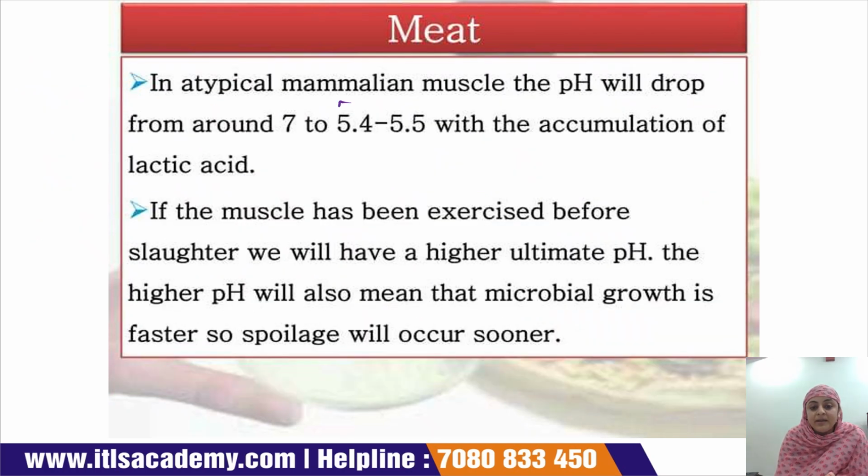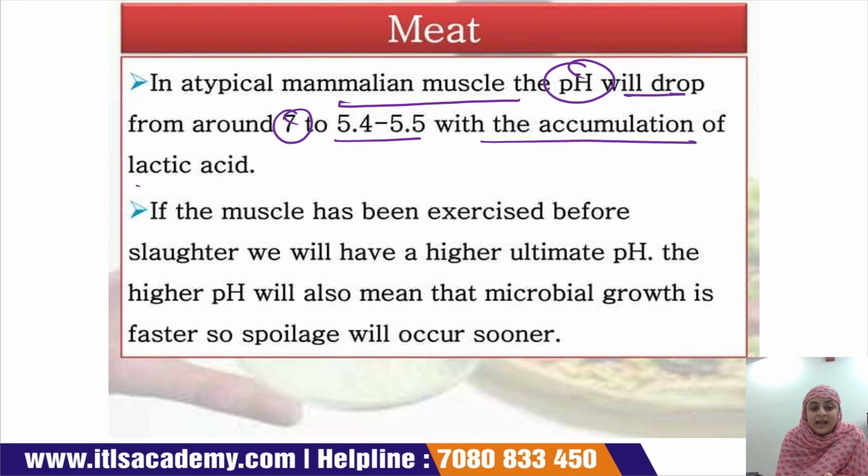In a typical mammalian muscle, the pH will drop from around 7 to 5.4 to 5.5 with the accumulation of lactic acid. Now the pH is low, the nutritive value of the meat is high, and the water content is high. All these support the growth of microorganisms.